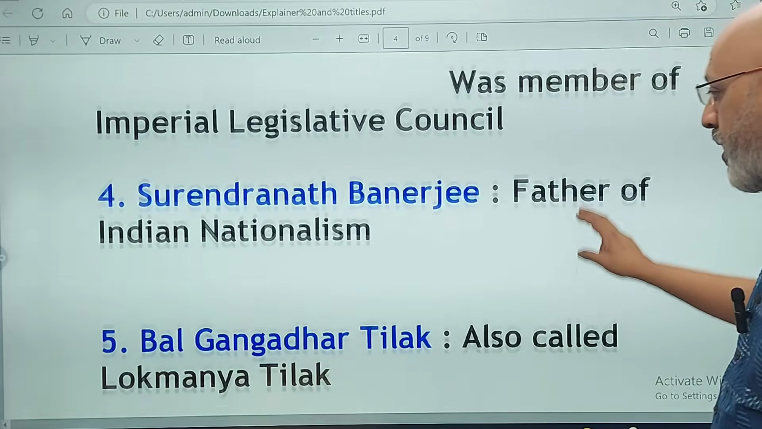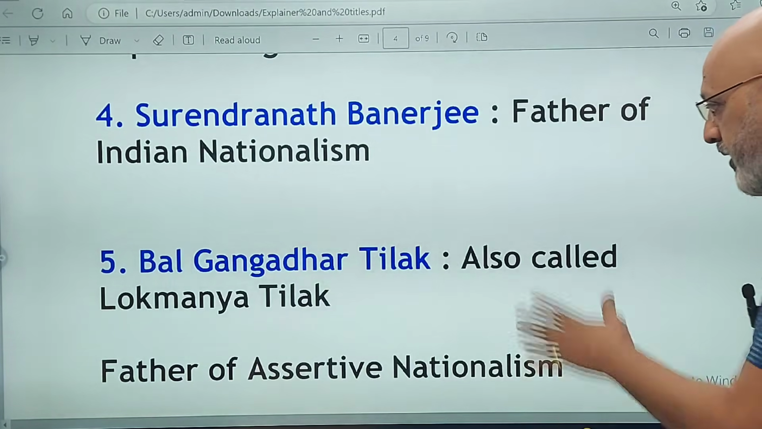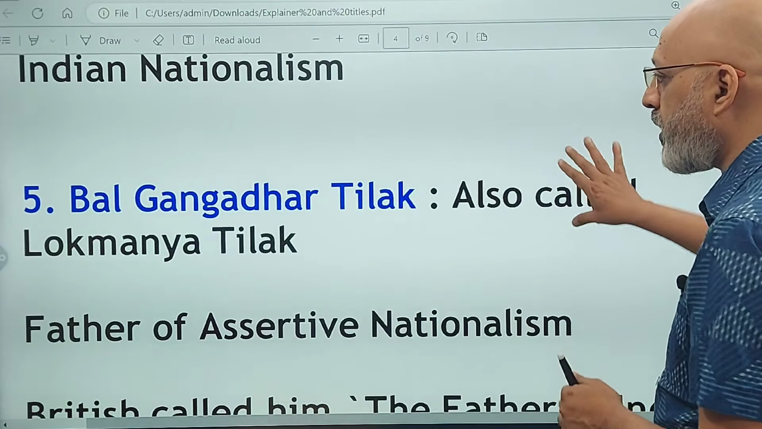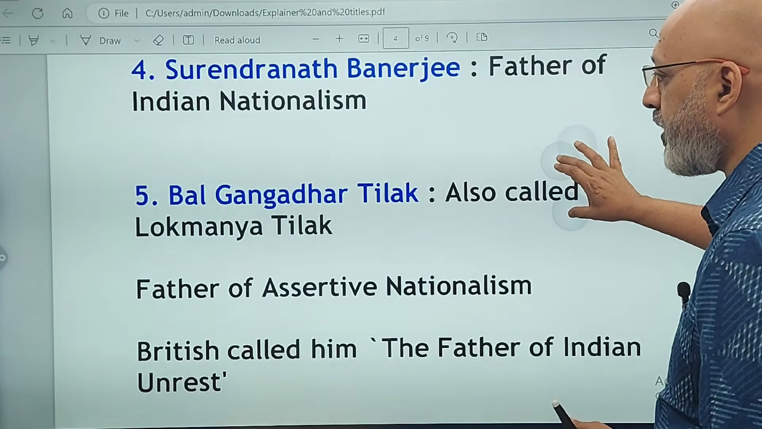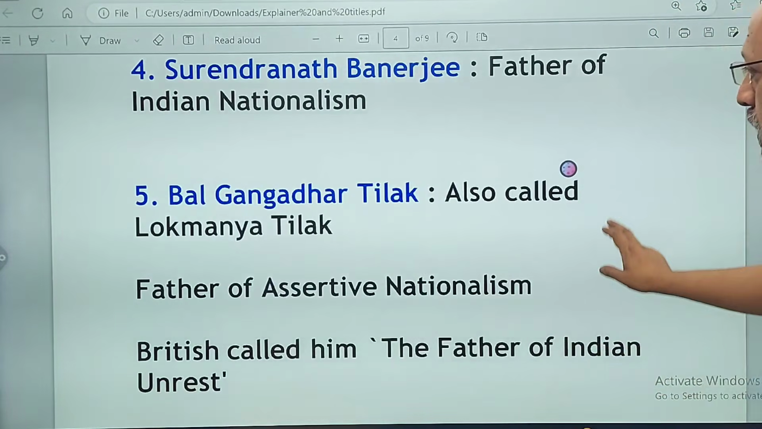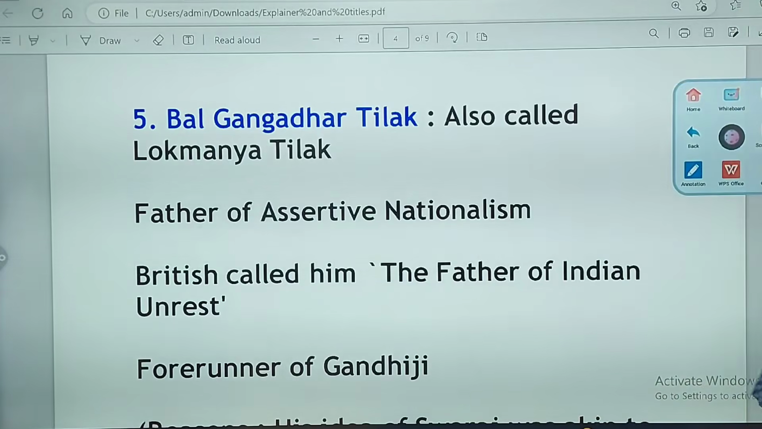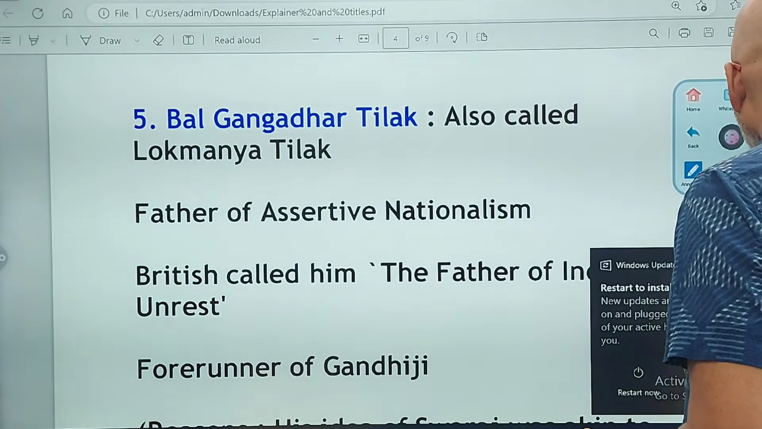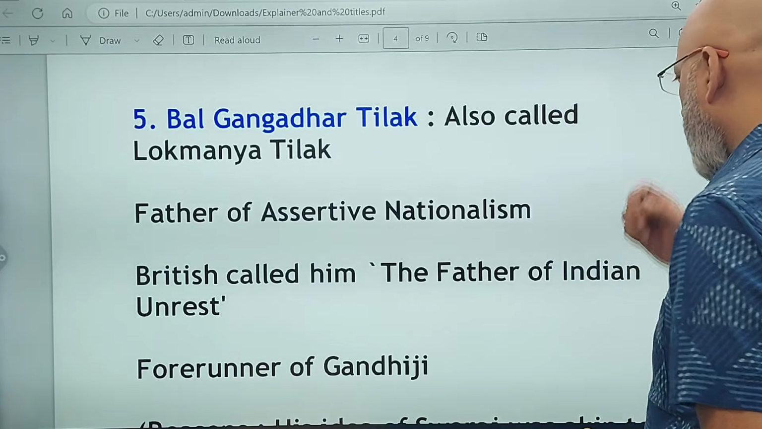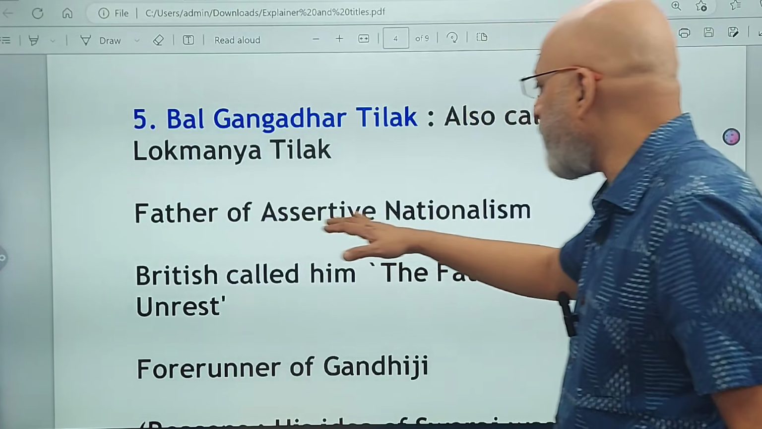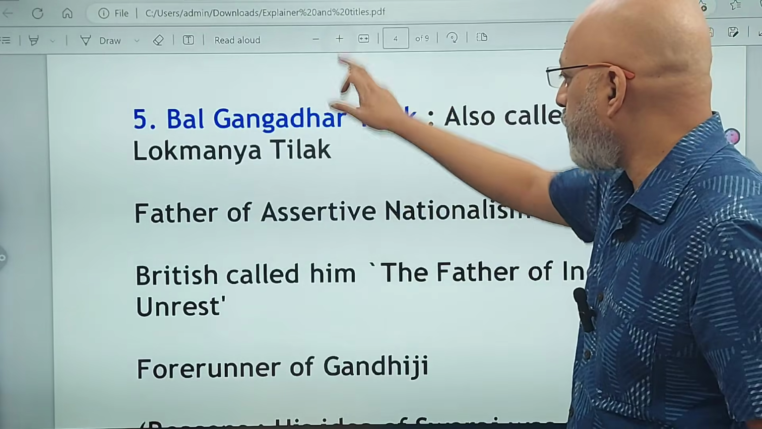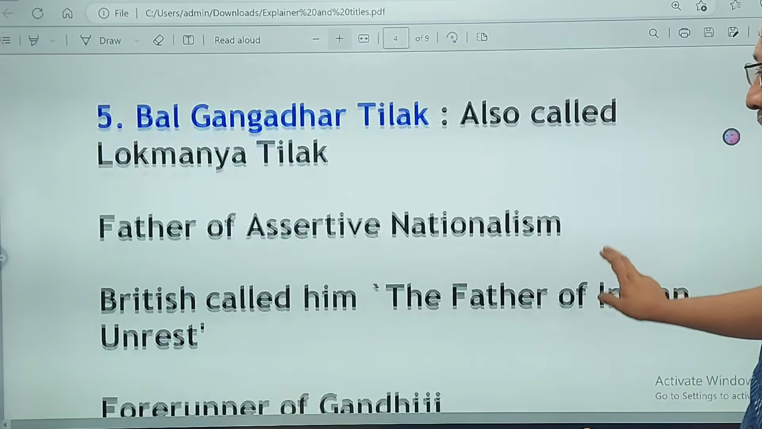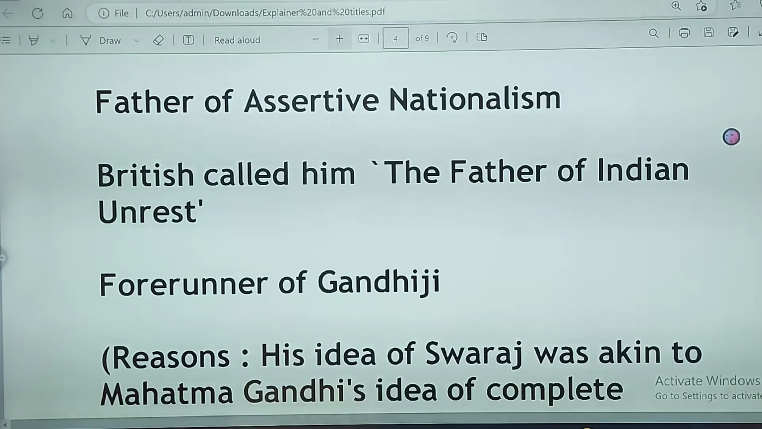Do not get confused. Bal Gangadhar Tilak, very important, inke kafi sare titles hain. He was also called Lokmanya Bal Gangadhar Tilak. He was also called the father of assertive nationalism. Okay, the father of assertive nationalism. Now, this is important, what the British called him. The British called him the father of Indian unrest.